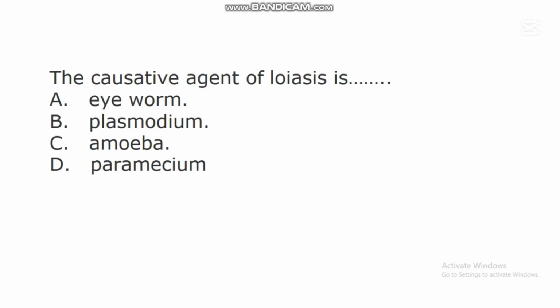The next question says, the causative agent of loiasis is dash. A. Eyeworm. B. Plasmodium. C. Amoeba. D. Paramecium. In this question, the correct answer is A. Eyeworm. Studies have shown that there is a disease called loiasis. This disease called loiasis is caused by a nematode called eyeworm.